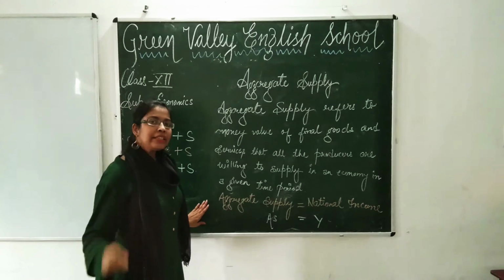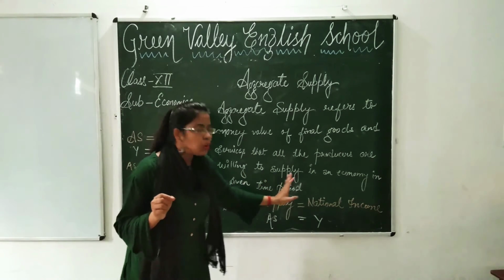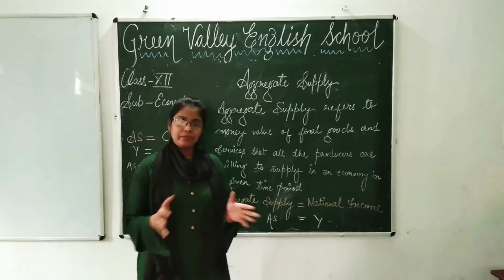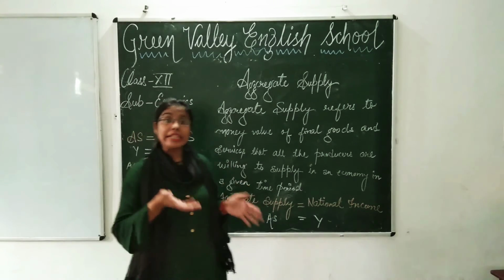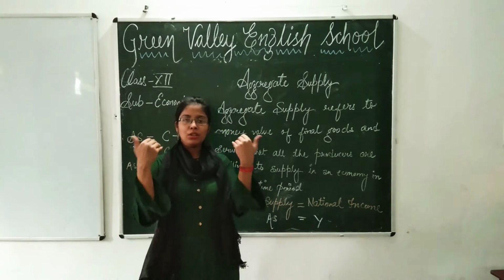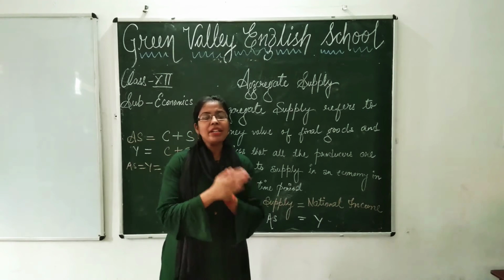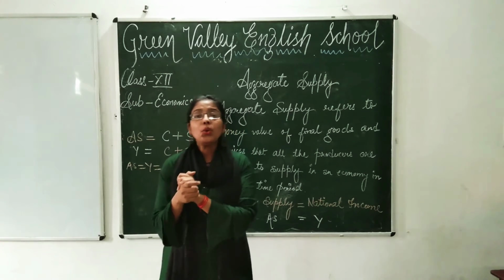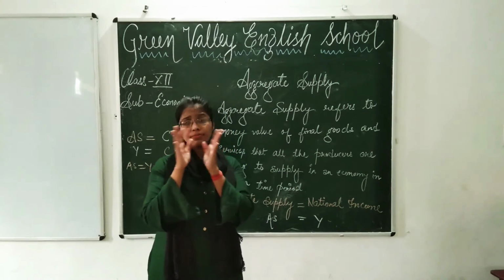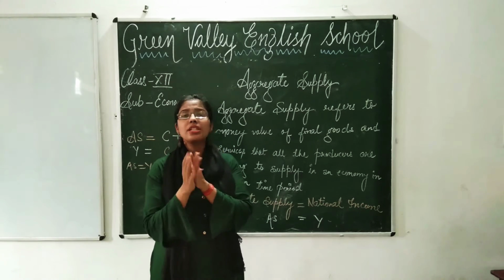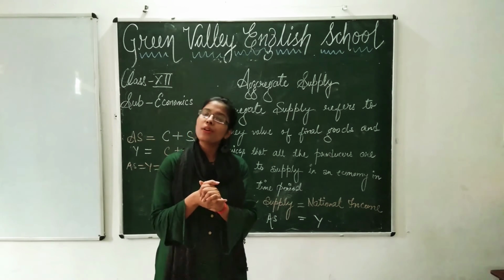So, here you can see I have written aggregate supply is equal to national income. Now, I know this is quite confusing, how aggregate supply is equal to national income. So, I will explain it to you. Let us see. You all know that the total value of output which is produced is being distributed among factors of production.